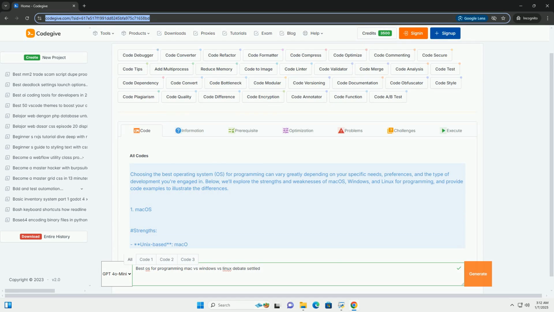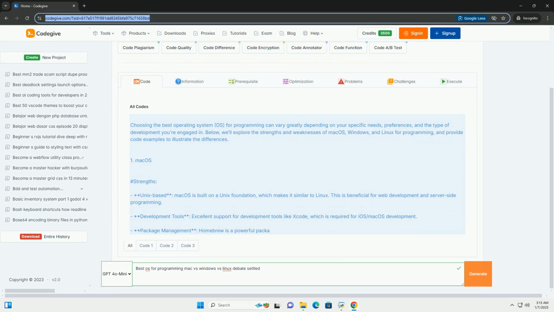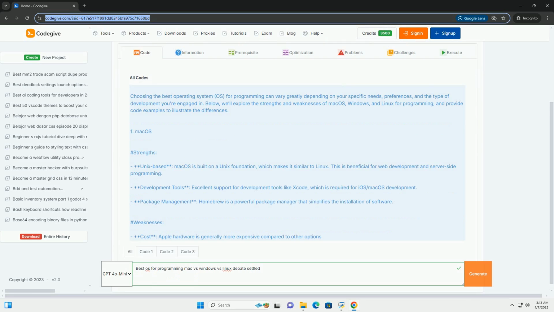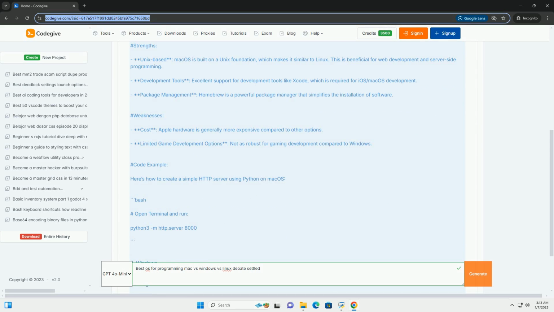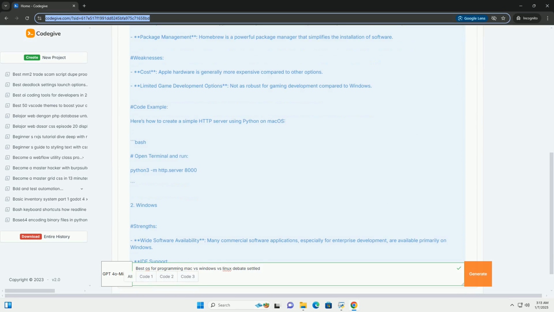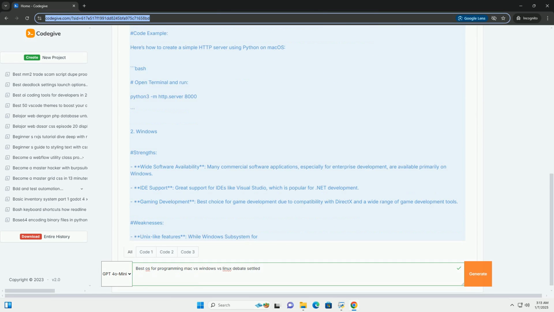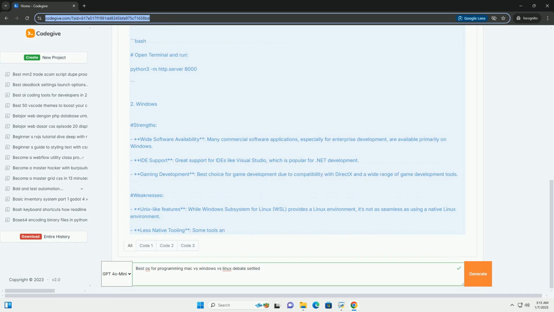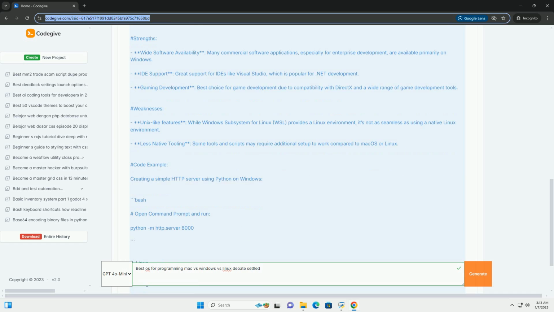Choosing the best operating system (OS) for programming can vary greatly depending on your specific needs, preferences, and the type of development you're engaged in. Below, we'll explore the strengths and weaknesses of Mac OS, Windows, and Linux for programming, and provide code examples to illustrate the differences. 1. Mac OS.